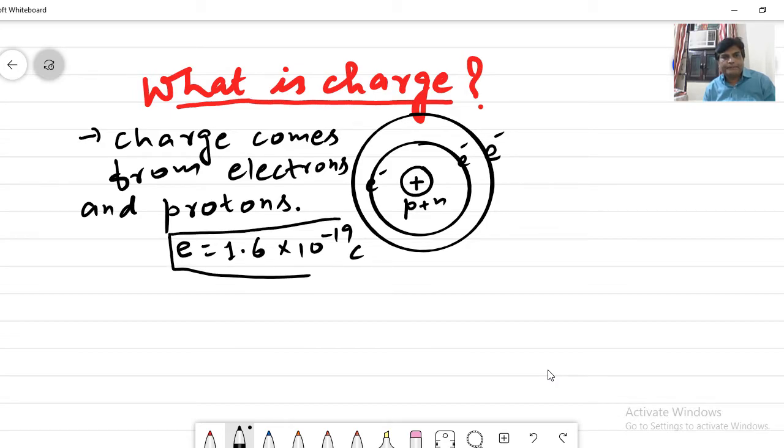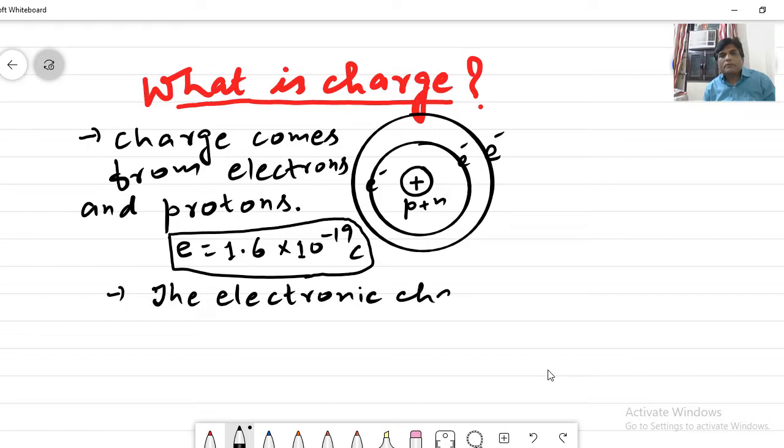So this electronic charge is the basic charge.